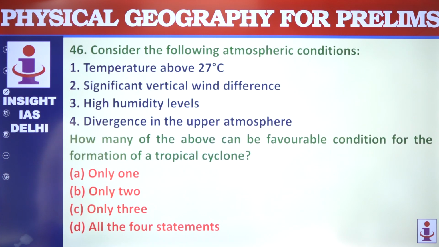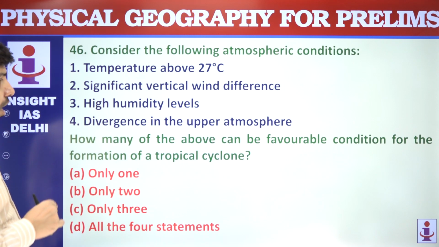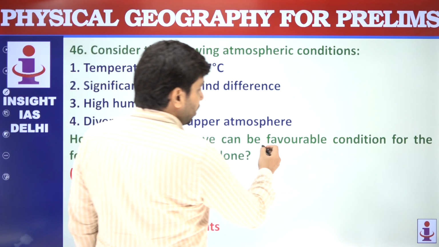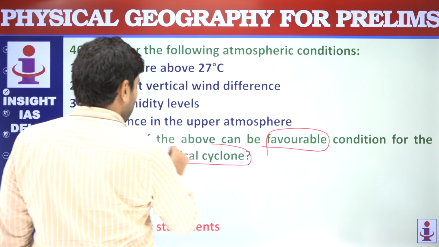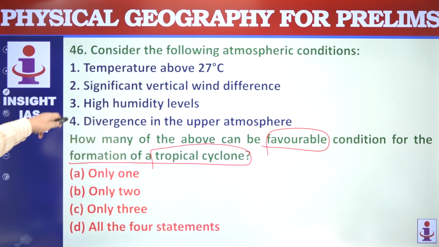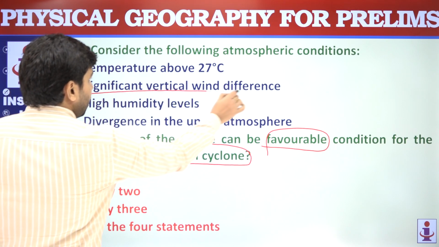Atmospheric conditions: temperature above 27 degrees Celsius, significant vertical wind difference, high humidity. So 4 conditions are given, and the question is asking about favorable conditions for the formation of a tropical cyclone. Out of these 4, how many are favorable? The second one is significant vertical wind difference.